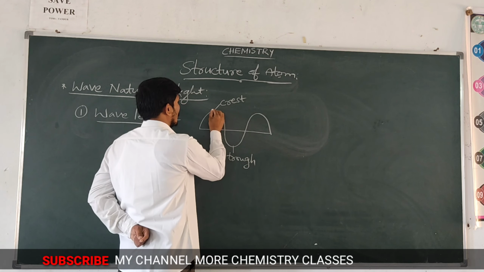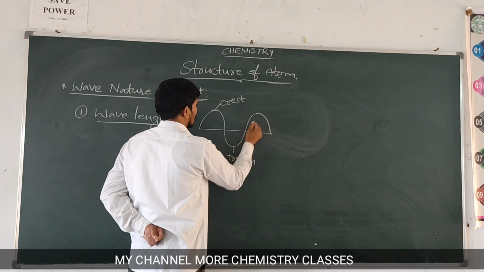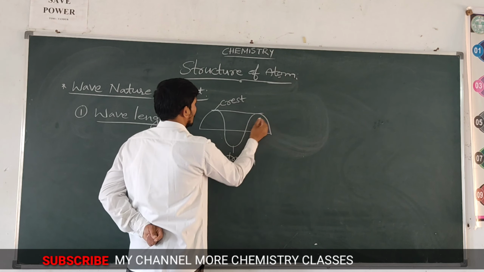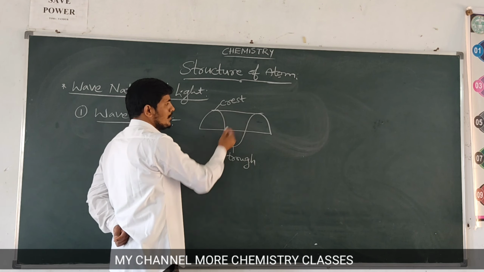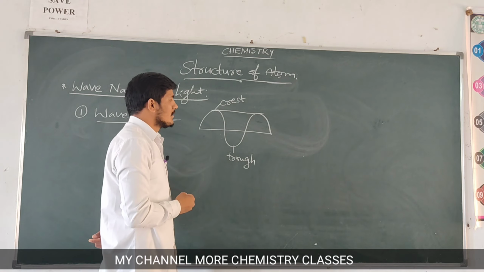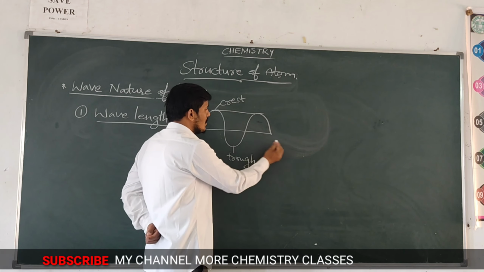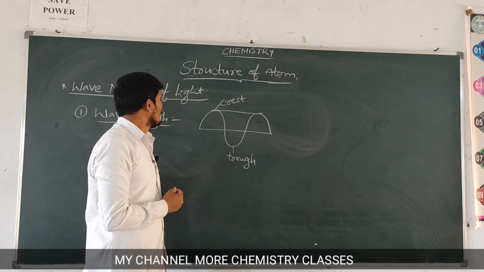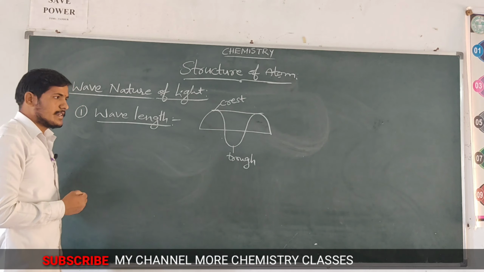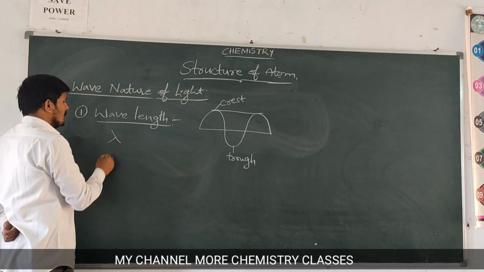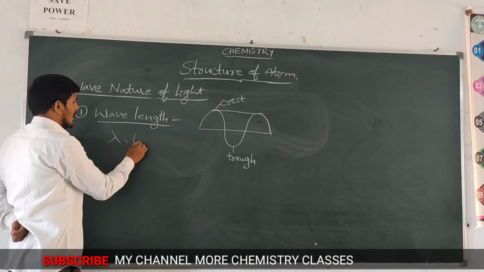This is the first peak. This is the second peak. The distance between these two consecutive crests, or the distance between two consecutive troughs, is called wavelength. Wavelength is denoted with lambda.